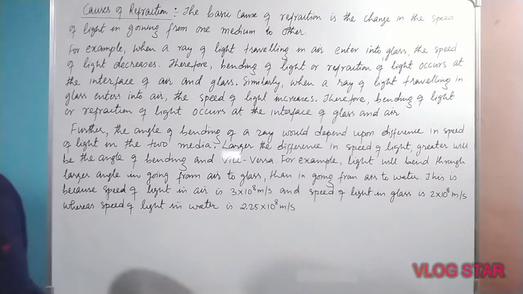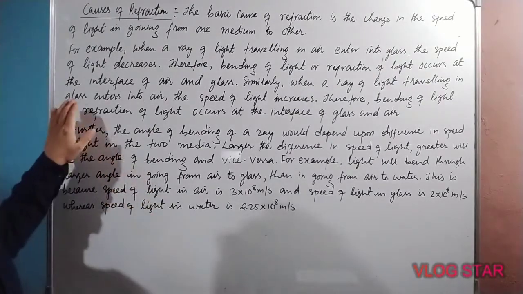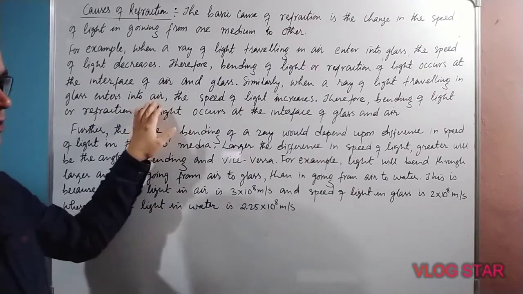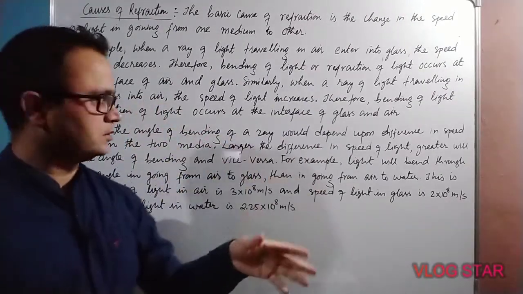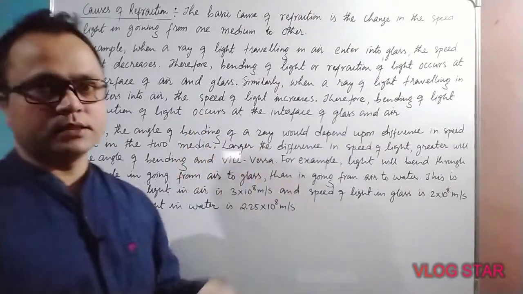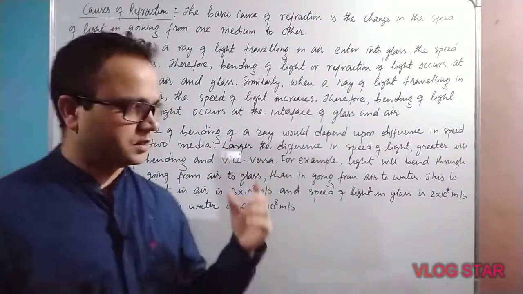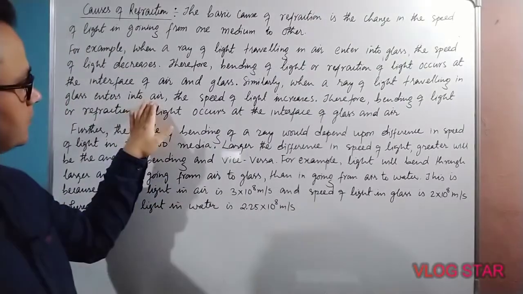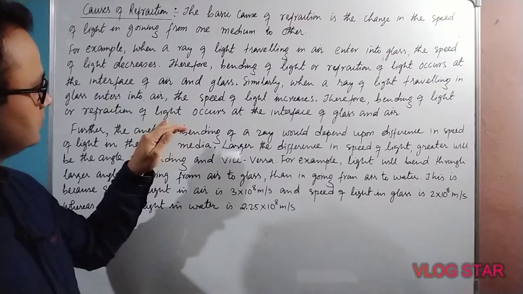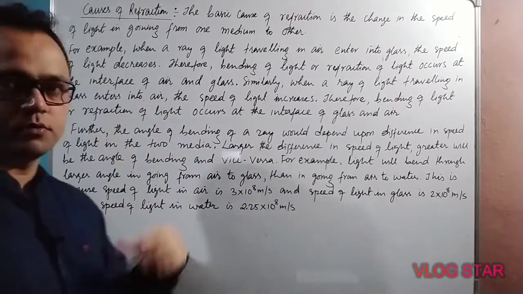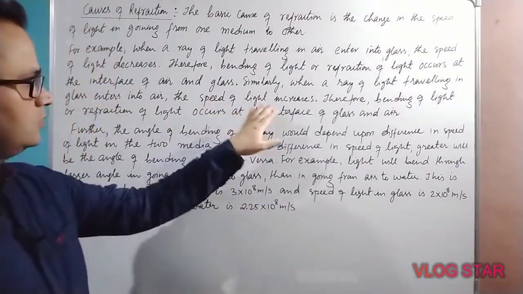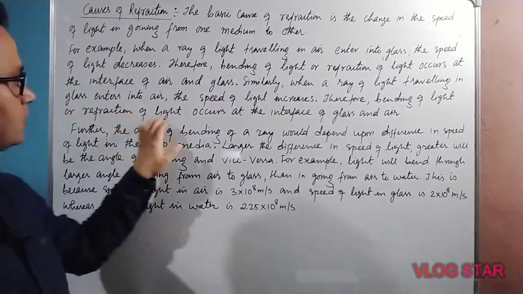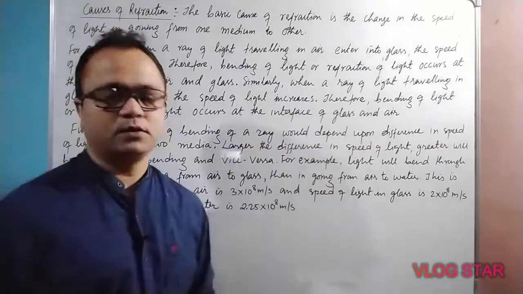Similarly, when a ray of light traveling in glass enters into air, the speed of light increases. When light enters the air medium from the glass medium, the speed of light will increase. Therefore, bending of light or refraction of light occurs at the interface of glass and air.